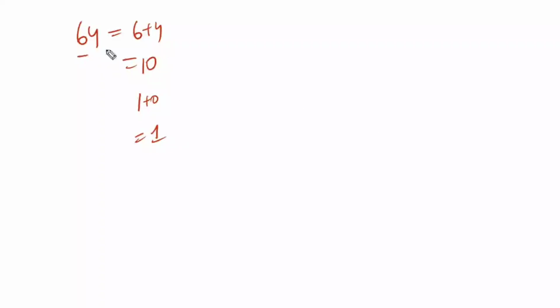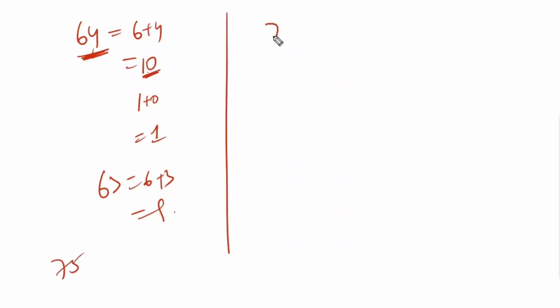For example, if you have got 64, 6 plus 4 is 10. Again for 10, you have to do 1 plus 0 till you get the single digit 1. 63 means 6 plus 3, directly you will get the single digit 9, no problem. But for example, your phone number total is 75. 7 plus 5 is 12. Again, 1 plus 2 you have to do and you get 3.